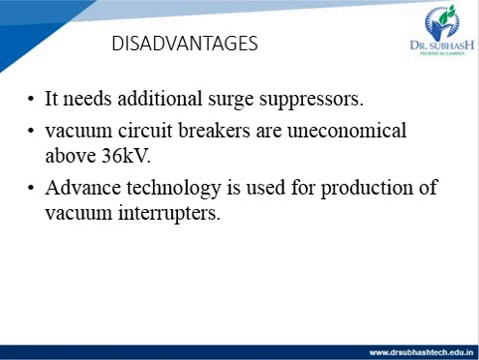There are some disadvantages of the vacuum circuit breaker. It needs additional surge suppressors. Vacuum circuit breakers are uneconomical above 36 kilovolt rating. Advanced technology is used for production of vacuum interrupters, so they are more costly.